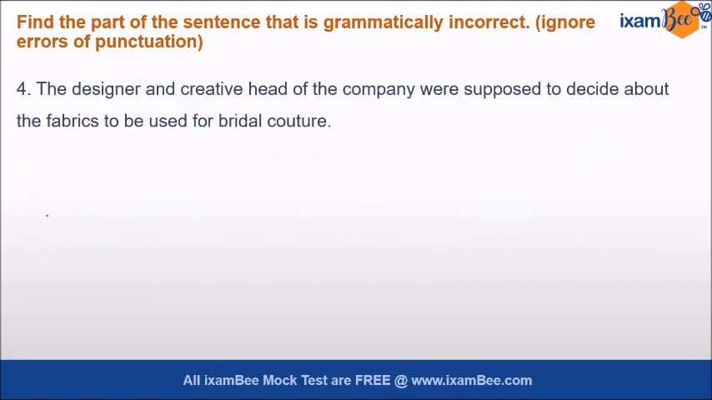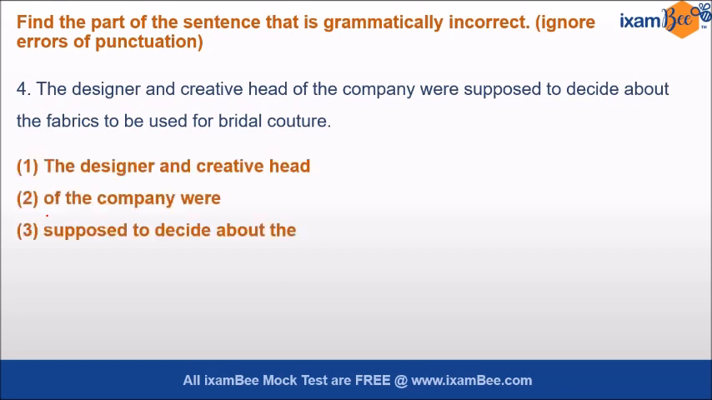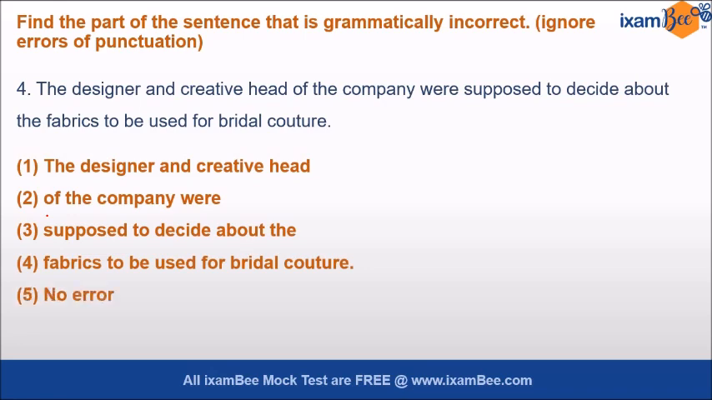Now here is another question. The designer and creative head of the company were supposed to decide about the fabrics to be used in bridal couture. So here the sentence has been divided again in 4 parts and the 5th part says no error. So here the 2 nouns, designer and creative head, are the same person. The designer is also the creative head. So when the noun is singular, as it is here, instead of were, was should be used.